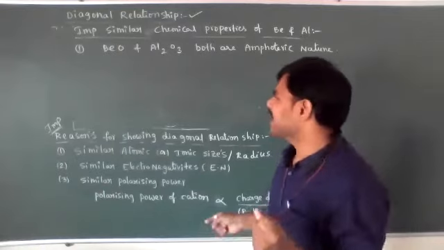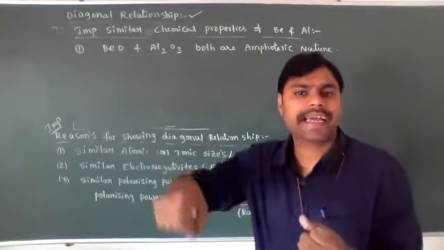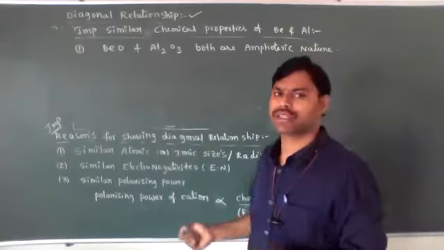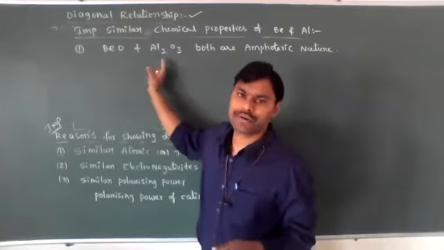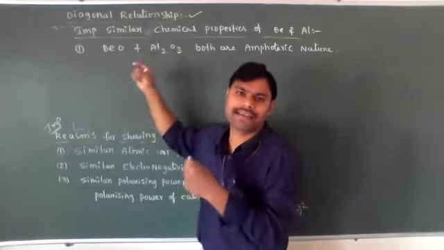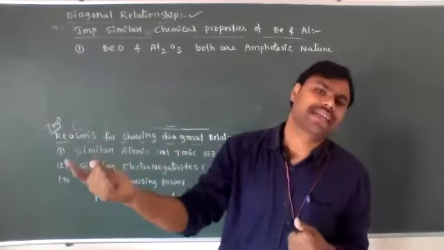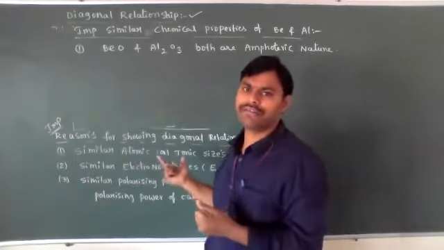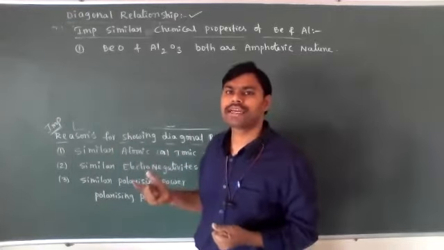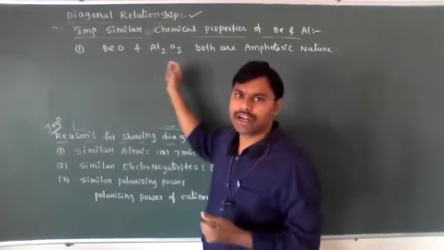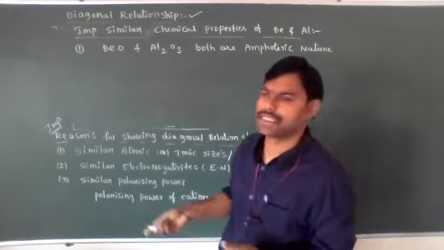Amphoteric means the substances can react with acids as well as bases. They have intermediate properties: they don't have purely acidic properties or basic properties. They can react with both acids and bases. Such compounds are called amphoteric compounds. So the oxides of beryllium and aluminium both have amphoteric nature.